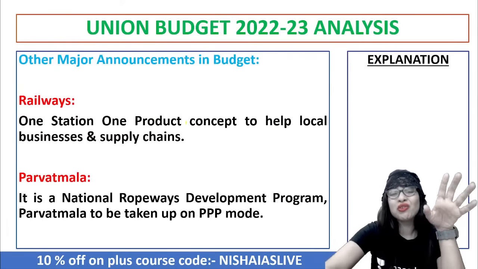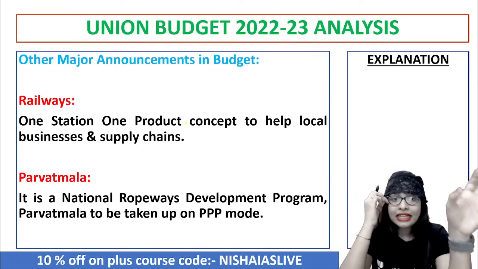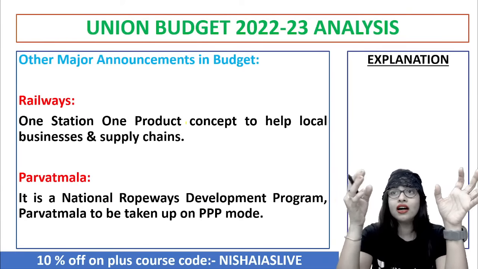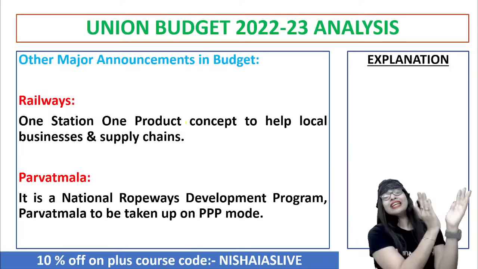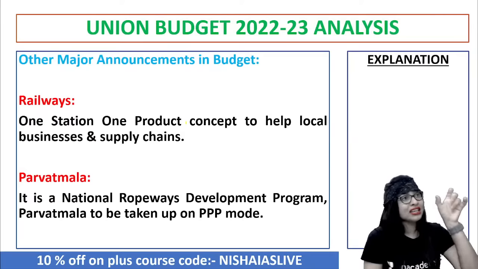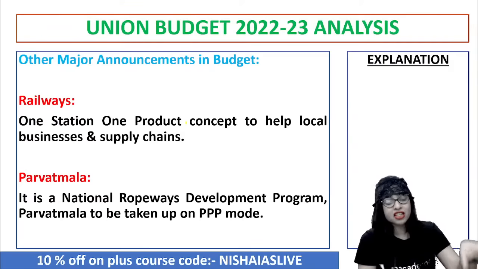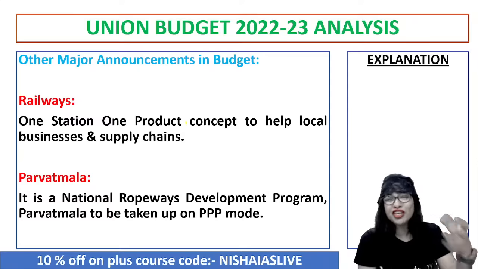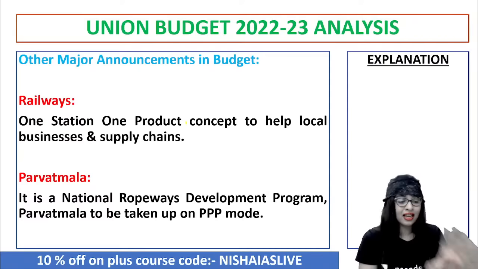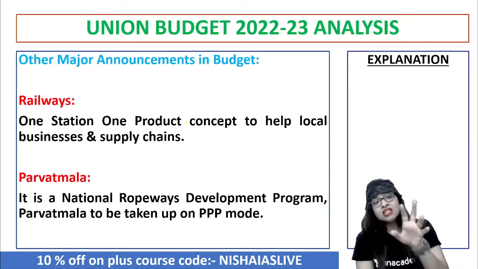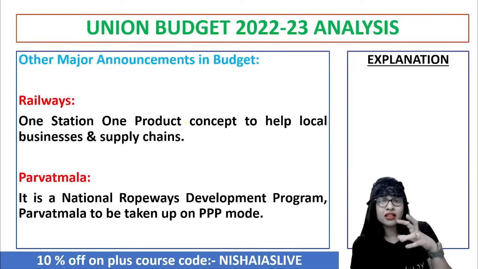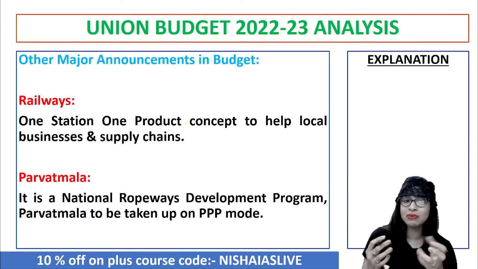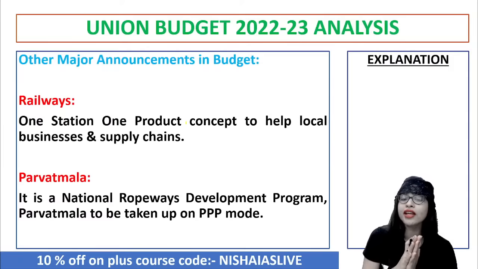Point number one is with regard to railways. I have not gone into detail, or taken 10 to 15 points of one particular sector. Rather, I have taken the killer point, the one single keyword to be memorized from different sectors, because that is what you need to know. That is enough for your better understanding. Take care. So now, talking about the other major announcements in the current budget, with regard to railways, they brought in a beautiful concept: one station, one product.